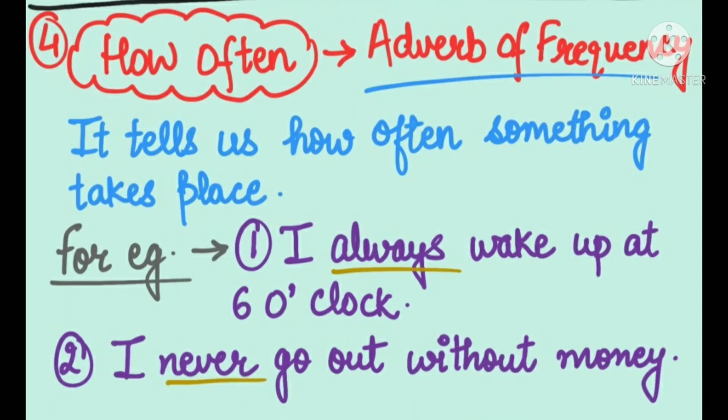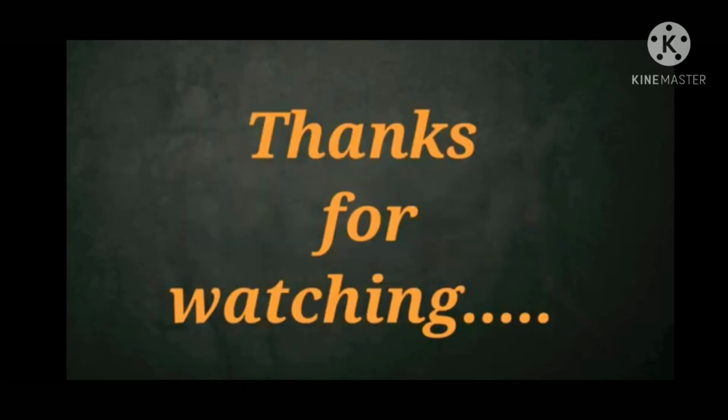Number 4 is how often. This comes under adverb of frequency. It tells us how often something takes place. For example, first is I always wake up at 6 o'clock. Second is I never go out without money. So these two underlined words tell us how often something takes place. So these two come under adverb of frequency.